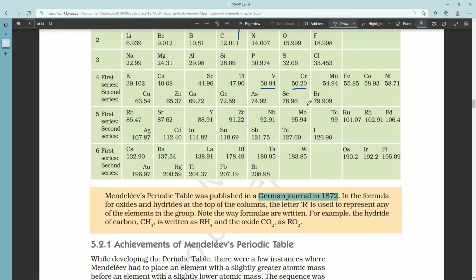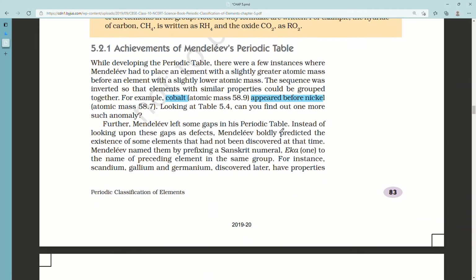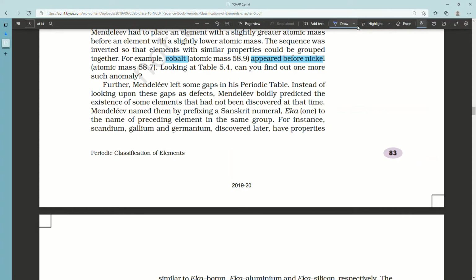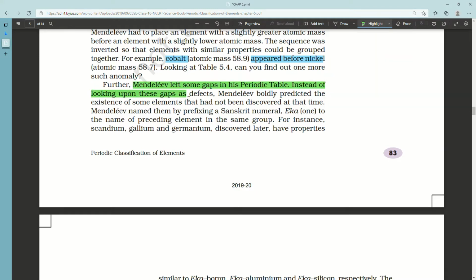Further, Mendeleev left some gaps in his periodic table. Instead of looking upon these gaps as defects, Mendeleev boldly predicted the existence of some elements that had not been discovered at the time. Wow! So he's basically saying that these gaps are not defects. Somebody is going to discover a new element which is going to fit into these gaps.